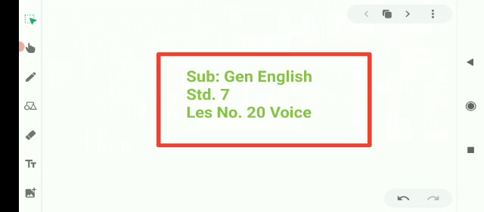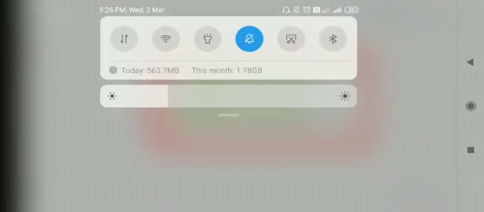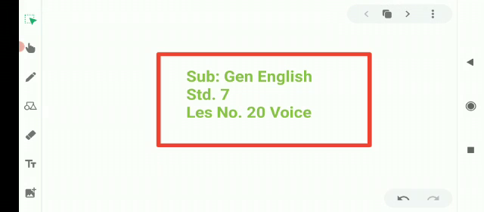In active to passive, the object becomes the subject, the subject becomes the object, and a correct form of be is used while transforming active voice into passive voice.